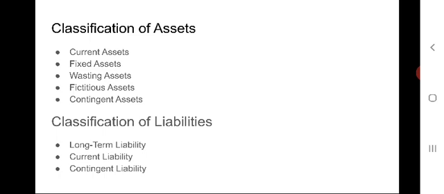When it comes to the second type of liability, that is current liability, it refers to that liability which falls due for payment in a relatively short period, that is normally not more than 12 months from the date of last balance sheet.